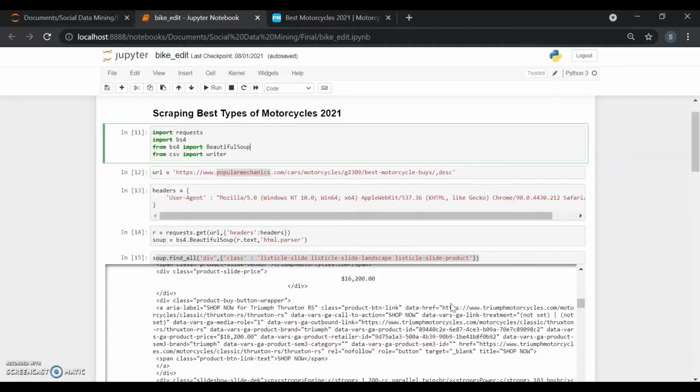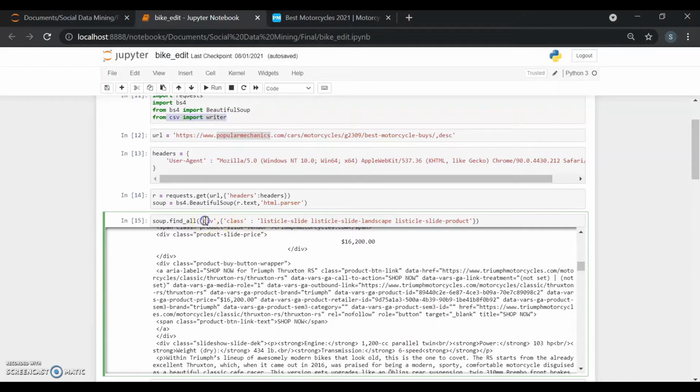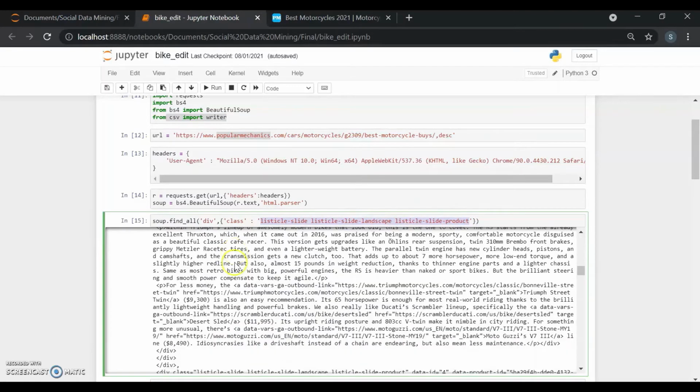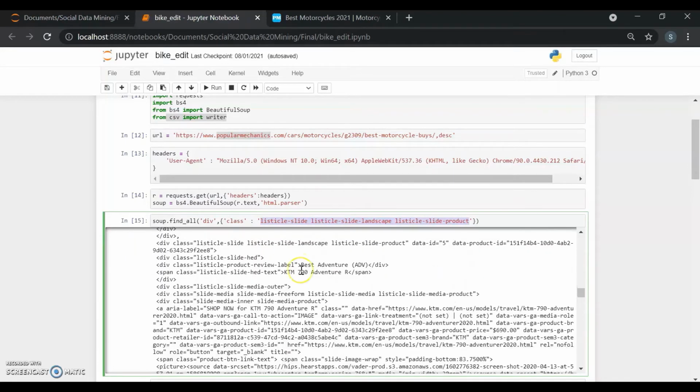So now I'll move on to the Jupyter Notebook. These are the libraries: the requests library, which we have used for HTTPS, Beautiful Soup, and the CSV writer. This is the URL for our data source, and once we call one of the HTML tags here, the header, we can see all the content in the particular website.